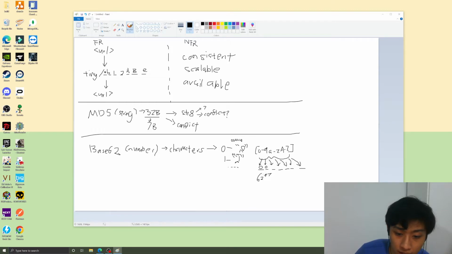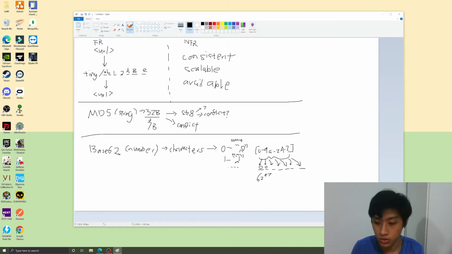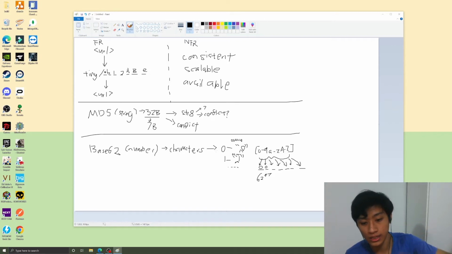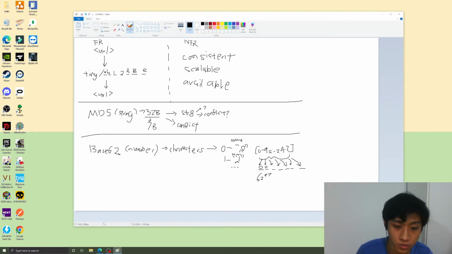So it is sequential. First of all, we can assume this is the storage or the database that we can use. So it is like 0, 1, 2 until 62 to the power of 7, and every single one is a slot for us to add this long URL. I refer to this as a key value pair. This key refers to that long URL. So